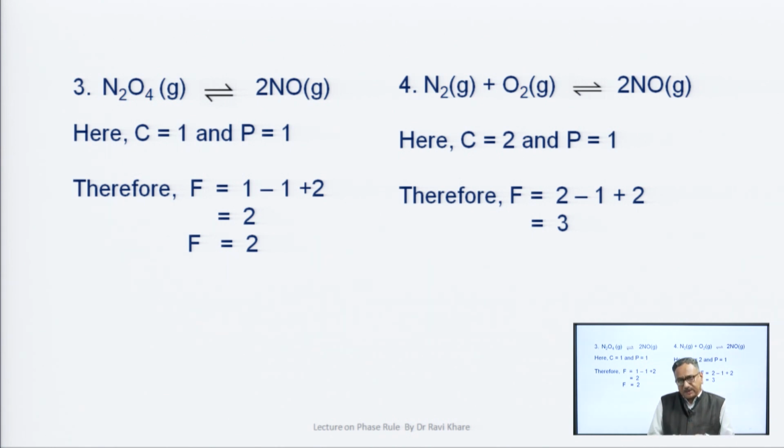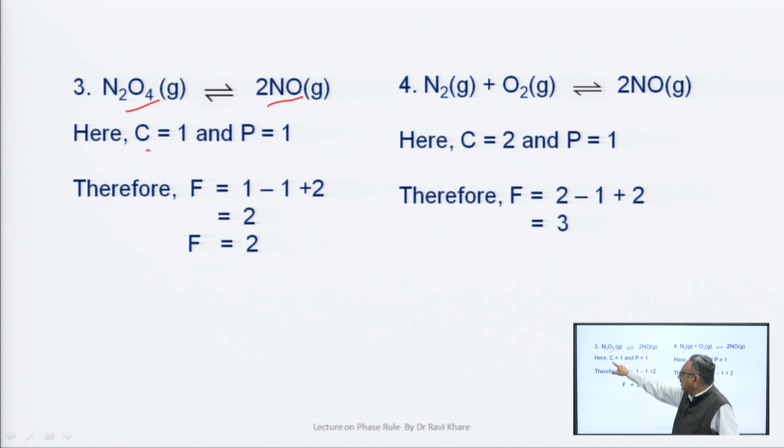This is a mixture of gases, and you have studied that for a mixture of gases you have to take P is equal to 1, because all gases are completely mixed at each stage. Here C is equal to 1, because we can represent N2O4 by NO and NO can be represented by N2O4.